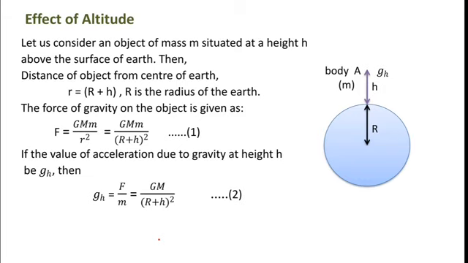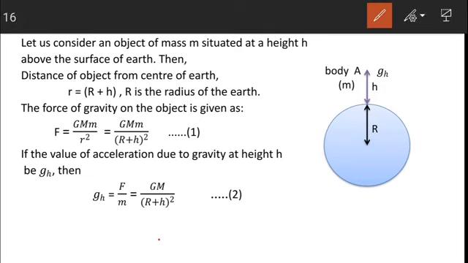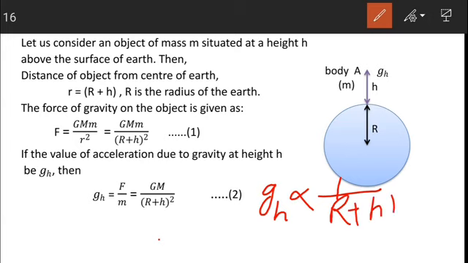From equation 2, it is clear that gh, that is the value of g at a height h, is proportional to 1 upon (R plus h) whole square. It means gh is inversely proportional to (R plus h) whole square.